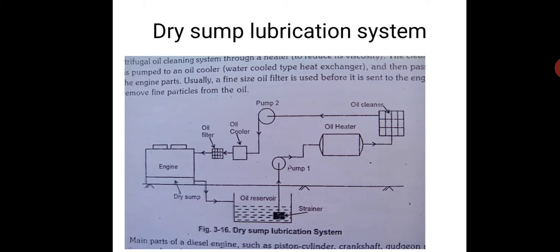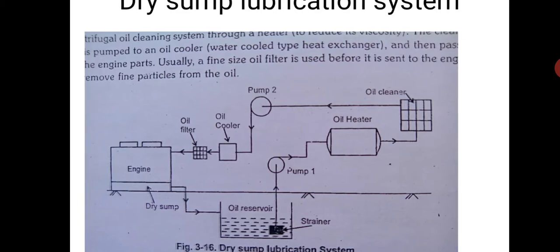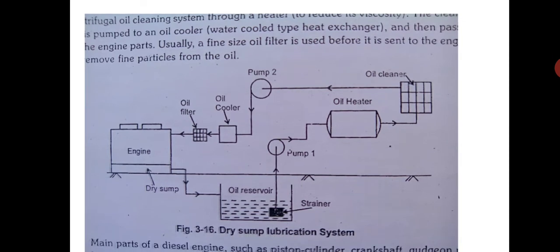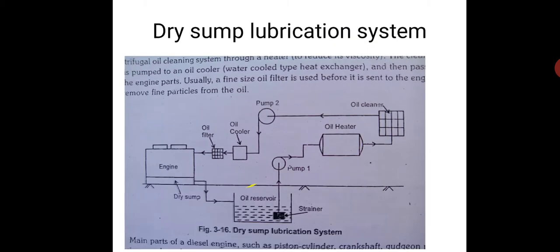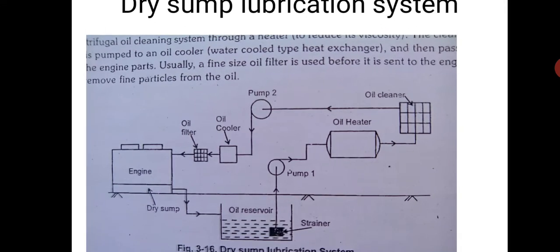Now in this lubrication system, we will see three lubrication systems. When this oil lubricates the engine parts, the oil also becomes hot. Please understand, the oil also becomes hot, and then the oil has to be cleaned, and the oil also has to be cooled. When I worked in railways, I saw that we have lube oil coolers, lube oil meaning lubricating oil cooler. These big coolers cool the lubricating oil. Lube oil filters are also there, big barrel shaped filters. They filter the oil, and coolers cool the oil.